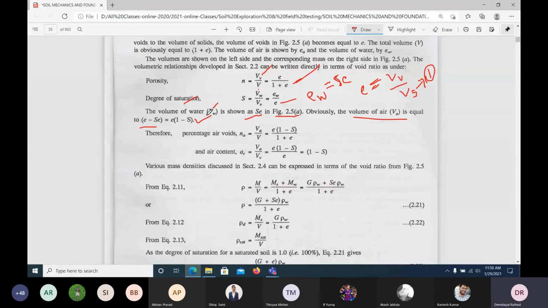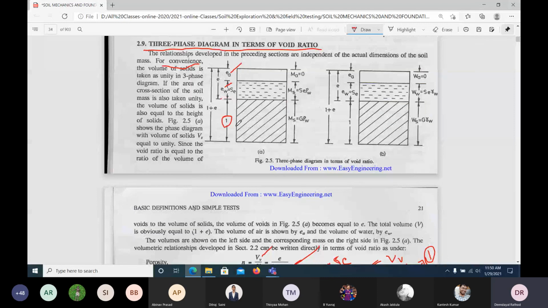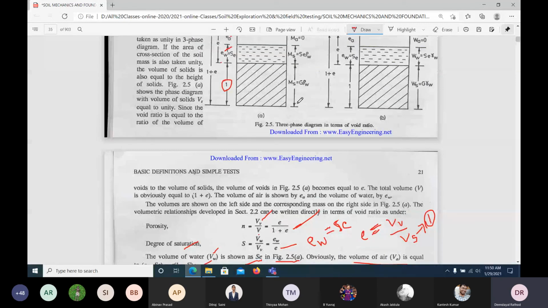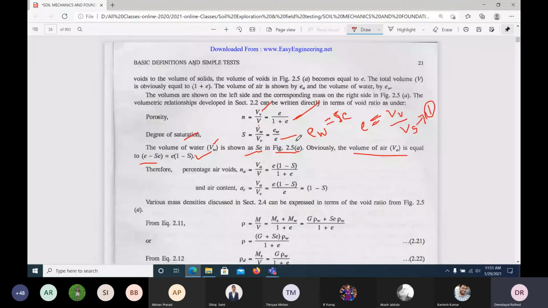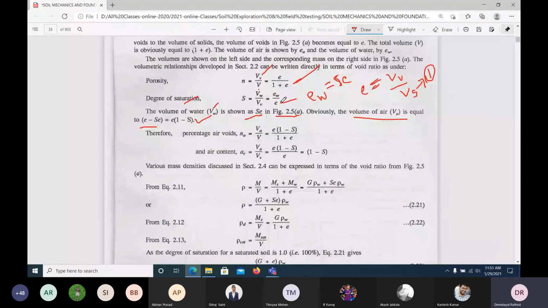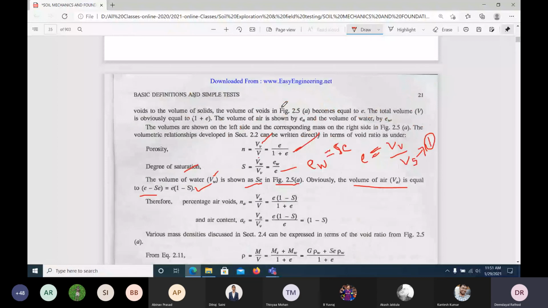So these things are changing only when we make this as unity. If you are not following, just remember that when you make this as unity, assuming this as unity for our convenience, because we need to take some dimensions, we have decided that the volume of solids will be the height of that one, and we take it as unity. When you take this as unity, how the other definitions are changing, that's what this is all about, how the void ratio is changing, how we are getting the void ratio. It is a three-phase diagram. In terms of void ratio we are doing it now.